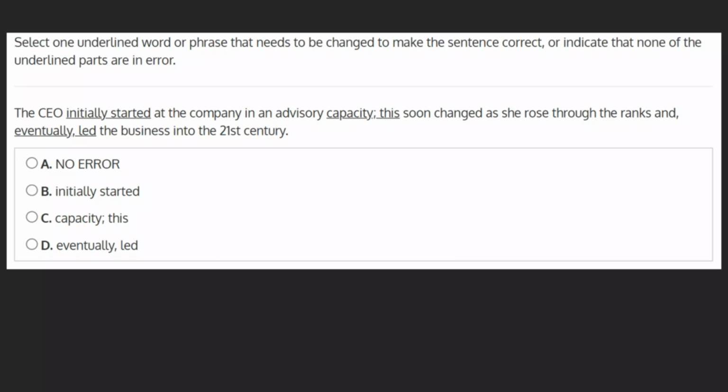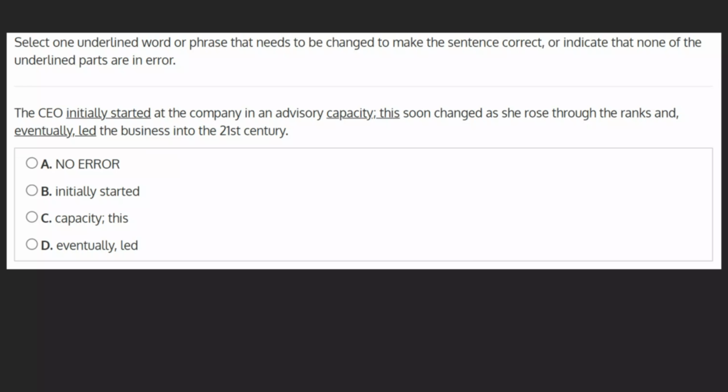Select one underlined word or phrase that needs to be changed to make the sentence correct, or indicate that none of the underlined parts are in error. The CEO initially started at the company in an advisory capacity. This soon changed as she rose through the ranks and, eventually, led the business into the 21st century. Let's go through each choice to see if there's a mistake that needs correcting.